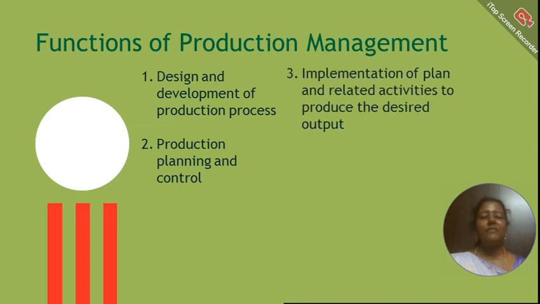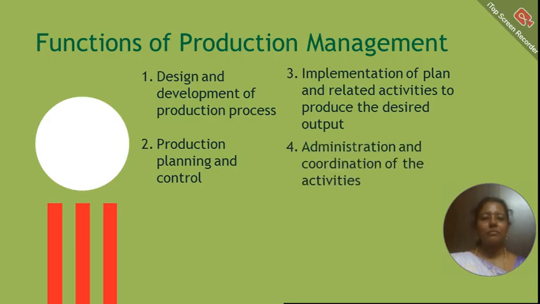And the third function is implementation. Whatever is planned in the second function is being implemented now in the third stage, and all the related activities have to be observed to produce the desired output. The last one is administration and coordination of all the activities involved in the designing and development of the production process, production planning, control, and implementation. So everything has to be coordinated and administered.